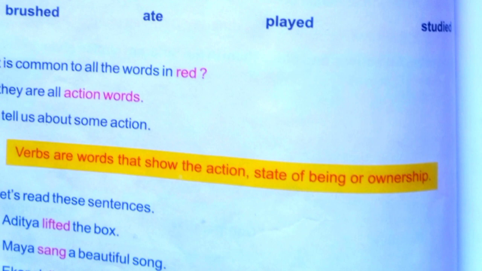That means the words which show the action, what the subject is doing, state of being, what the subject is or what the subject are, and ownership, the words which tell us what the subject is having or possessing. All these words come under verb.